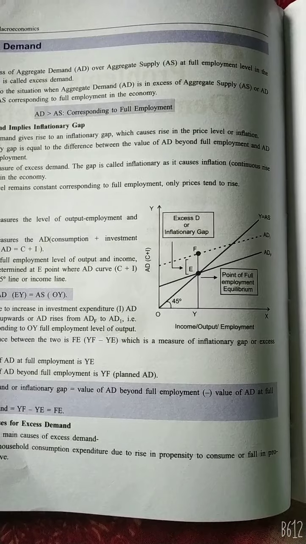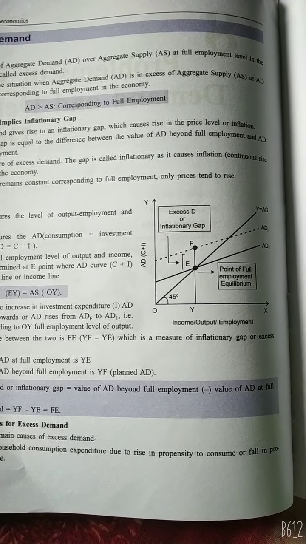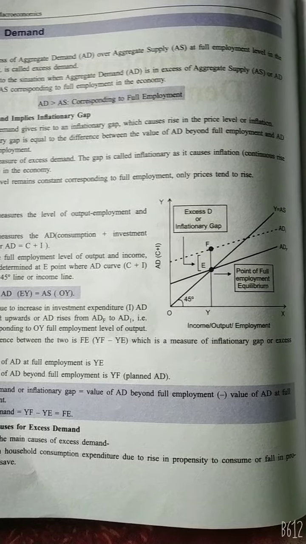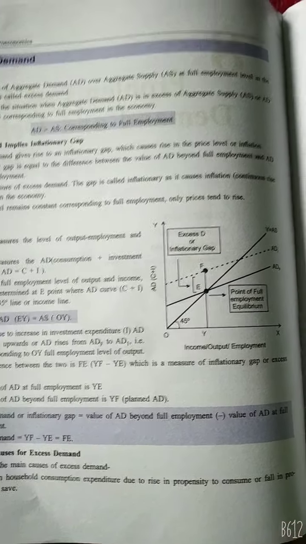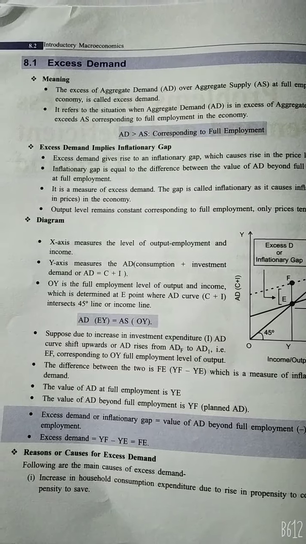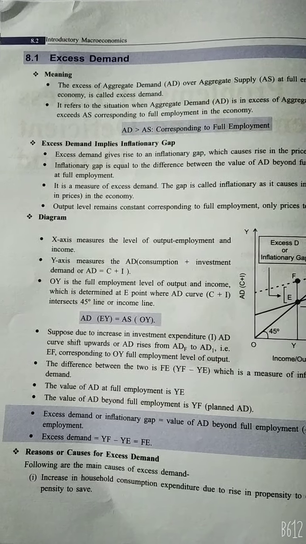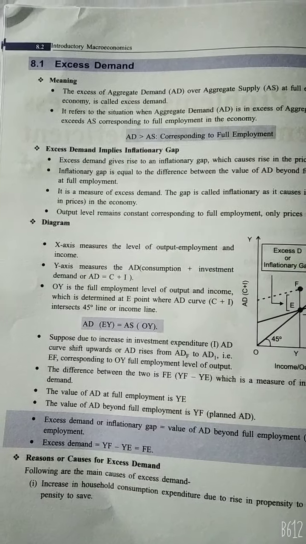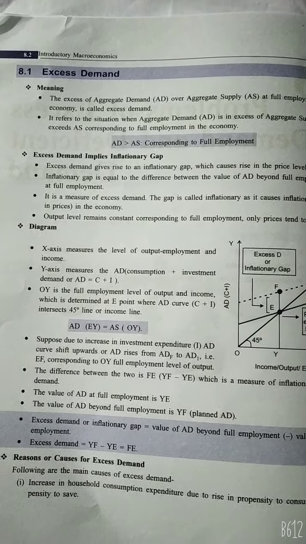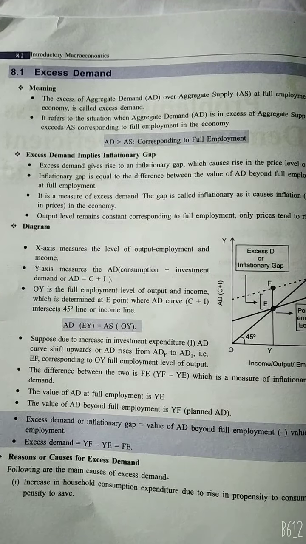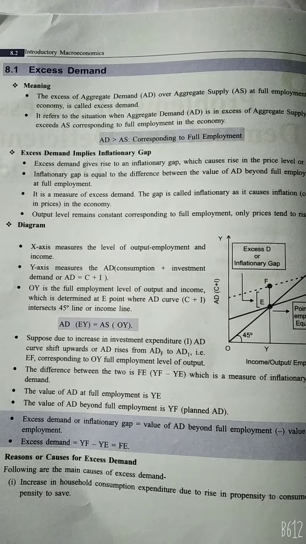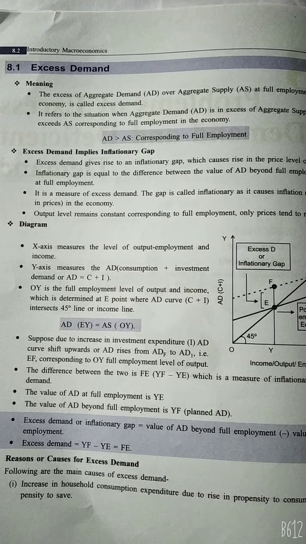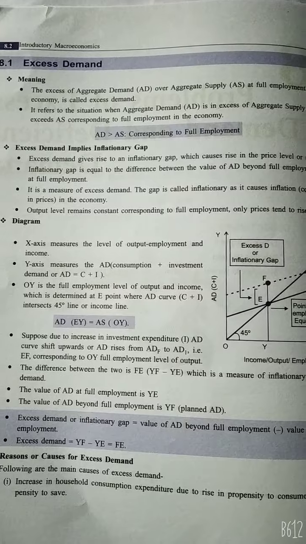In the diagram we can see that on the x-axis the income, output and employment are given. On the y-axis aggregate demand is given, that is consumption plus investment. The x-axis measures the level of output, employment and income. The y-axis measures the aggregate demand, meaning consumption plus investment demand, or AD is equal to C plus I. OY is the full employment level of output and income, which is determined at point E, where the AD curve, C plus I, intersects the 45-degree line or income line.